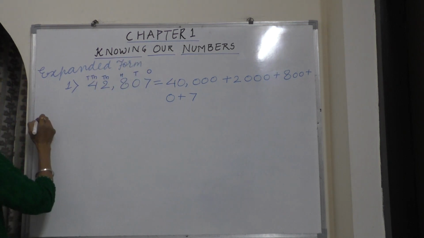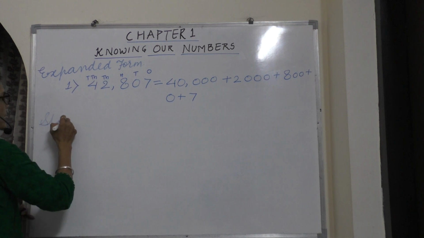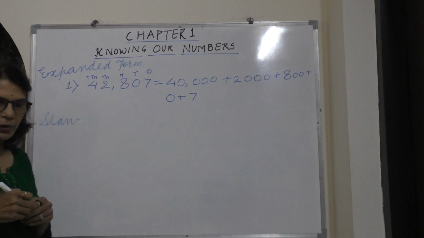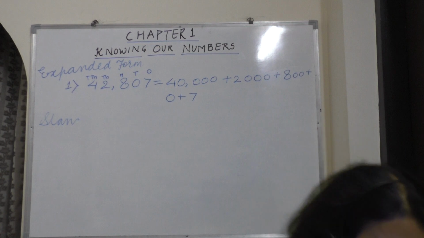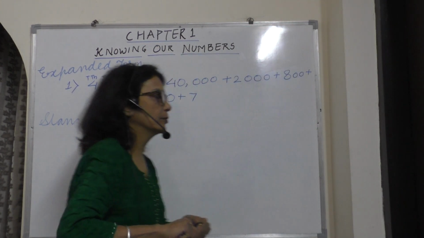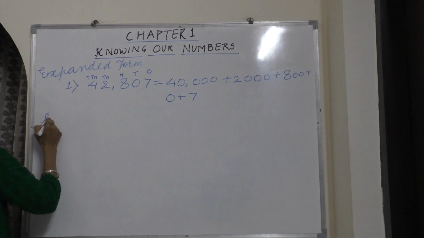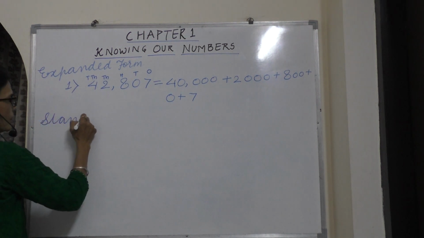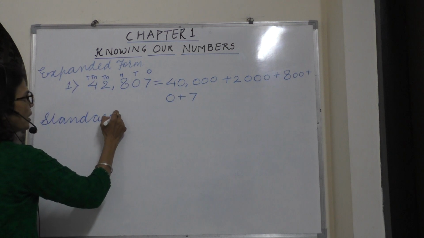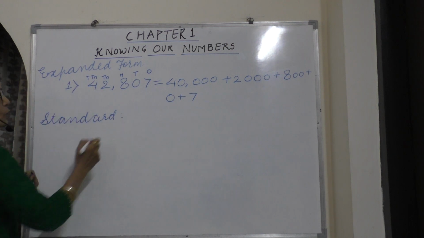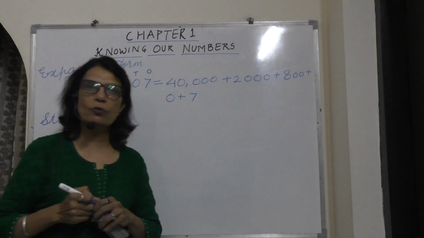Now I am going to tell you about standard form. What is standard form? In standard form, the numbers we used to make it in a smaller way.